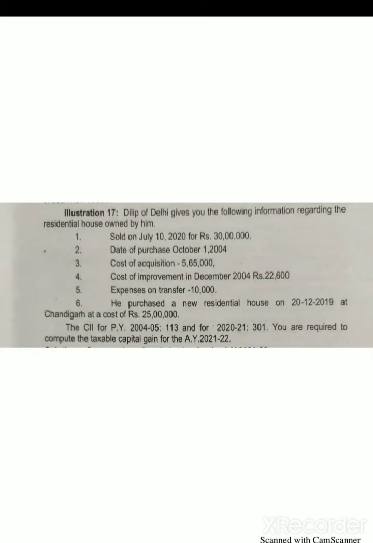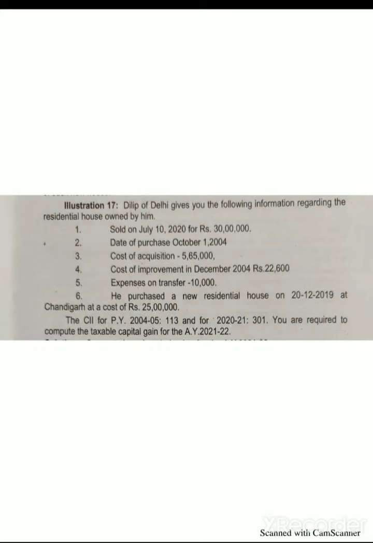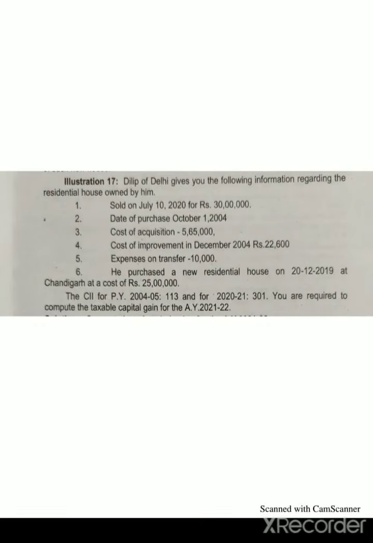This is one example for that, which applies to section 54. The question is like that. Dilip of Delhi gives you the following information regarding the residential house owned by him. Sold on July 10, 2020 for Rs 30 lakh. Date of purchase October 1, 2004. Cost of acquisition 5,65,000.